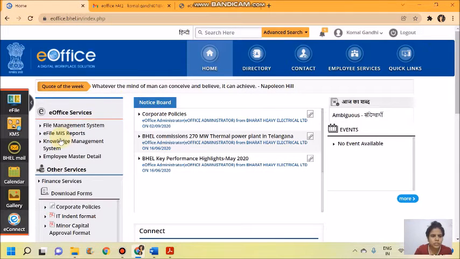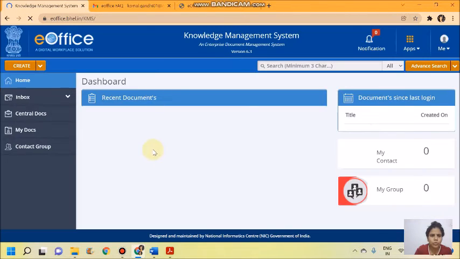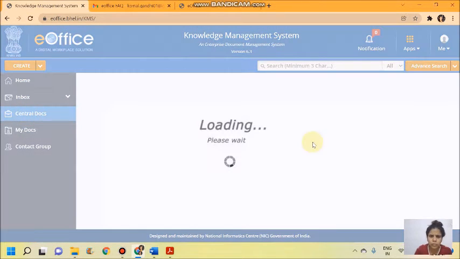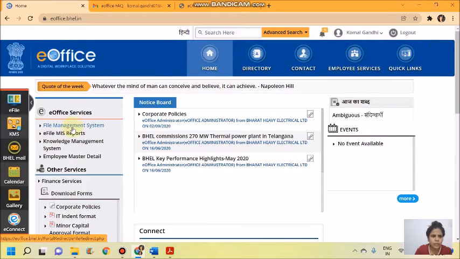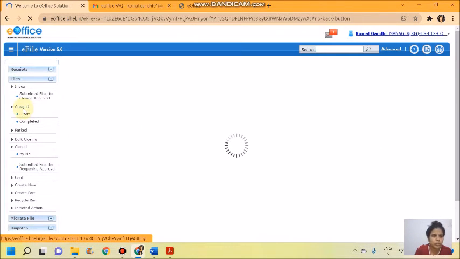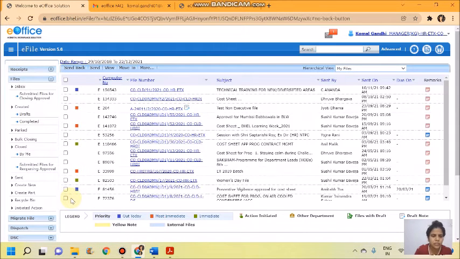Yes, so you can see this is the knowledge management system. If I click on it, there is the notice board and the recent documents and information given, what is there in my inboxes, what central docs are available, company-wide corporate policies and everything. Now I'll go back to the file management system wherein we work in terms of movement of files and receipts.